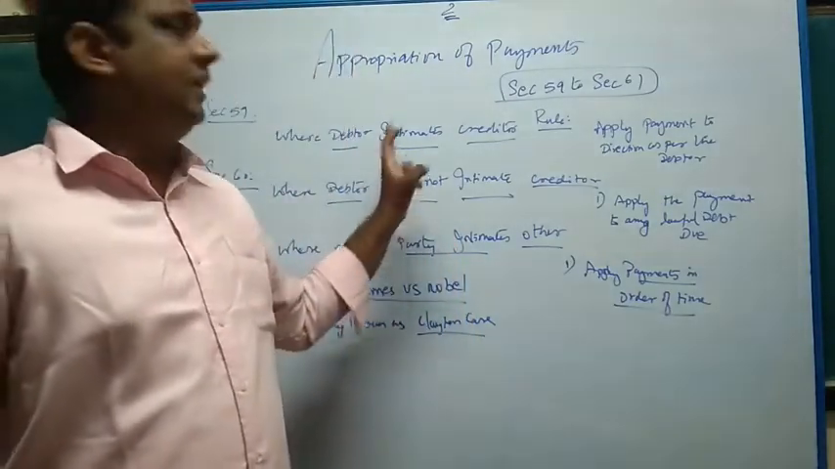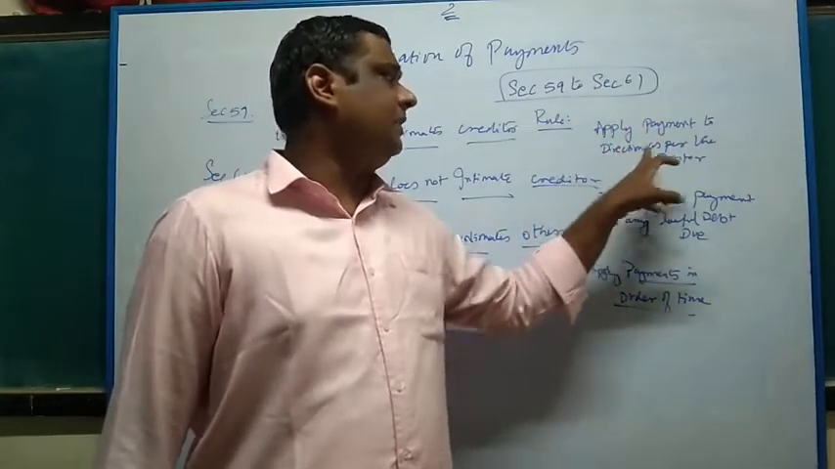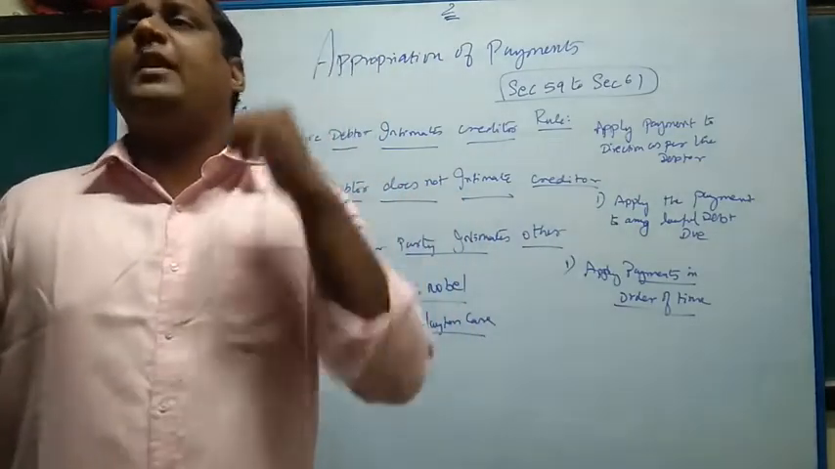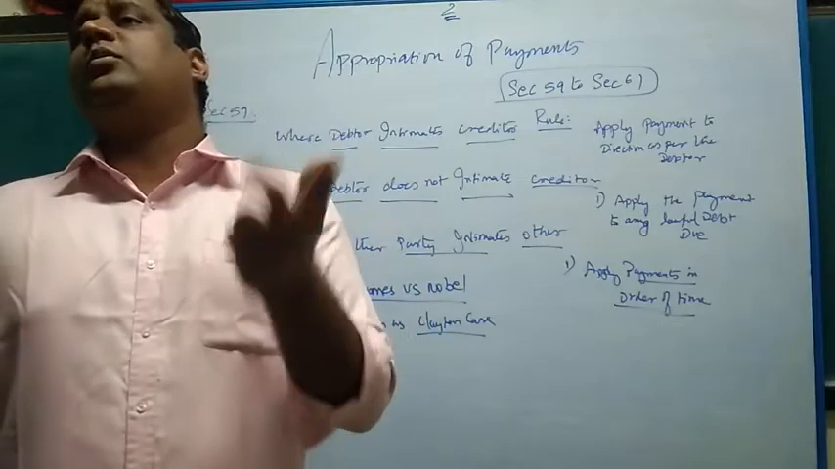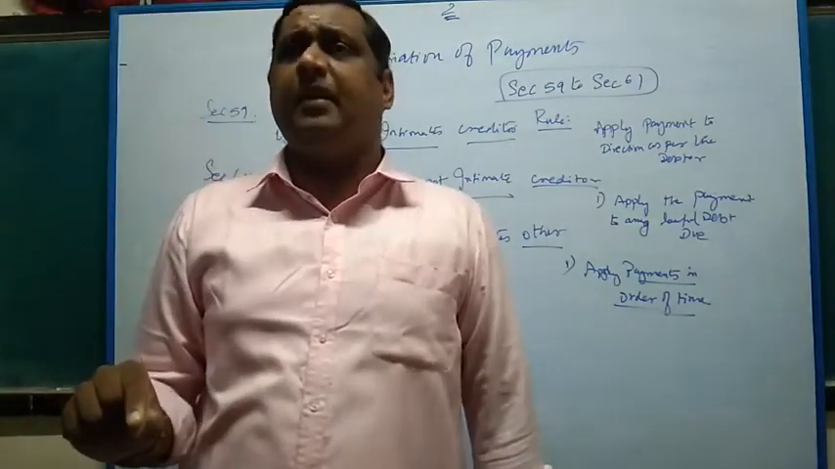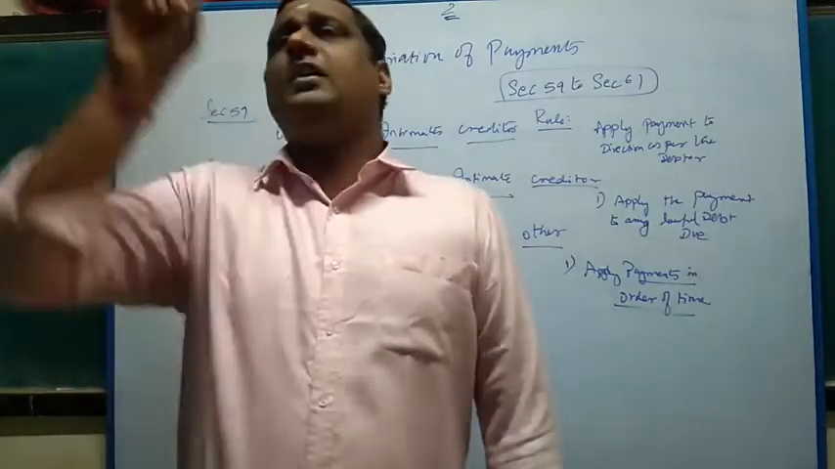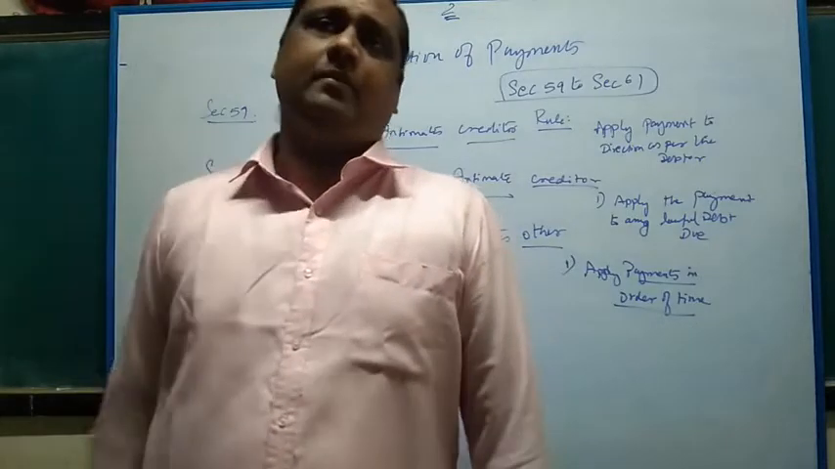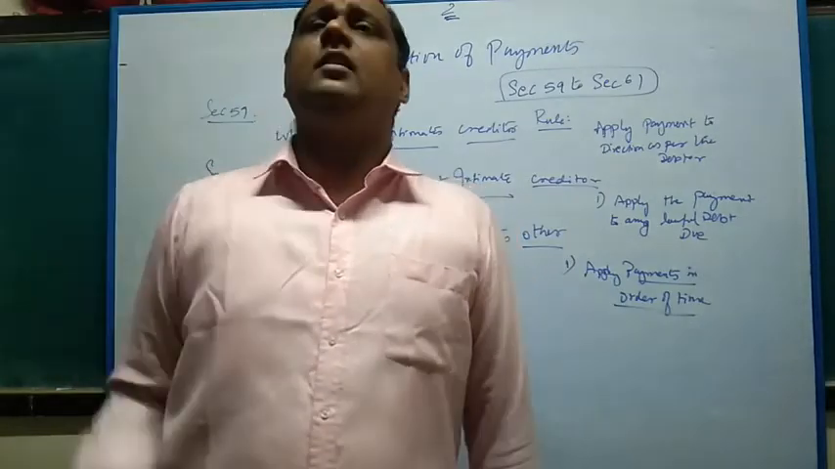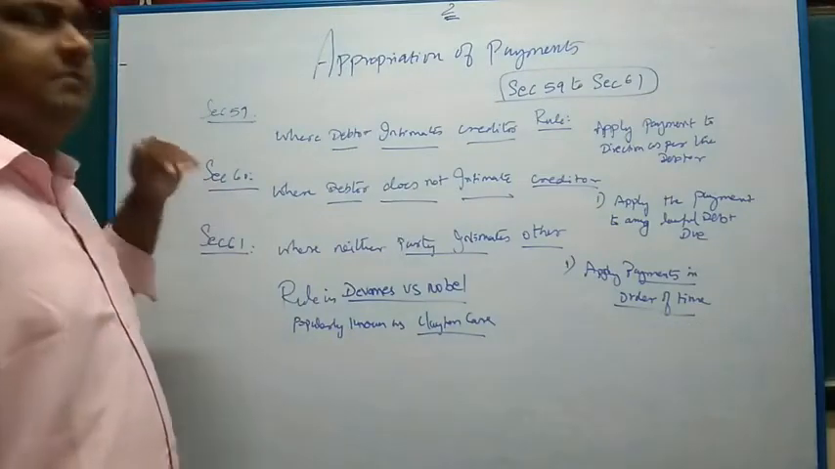If he specifies, the rule says the creditor has to apply the payment as per the direction of the debtor. Whatever the debtor B says, A has to apply to that debt only. He should not apply the payment to any other debt or installment. If B says he is making payment towards installment number 1, A has to receive the payment and apply it to installment number 1. He should not apply it to installment number 2, 3, 4 or 5. Whatever B says, he has to obey and apply the payment to the respective installment or due date.